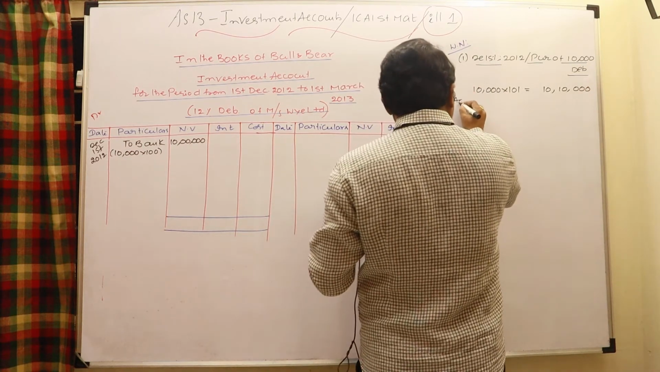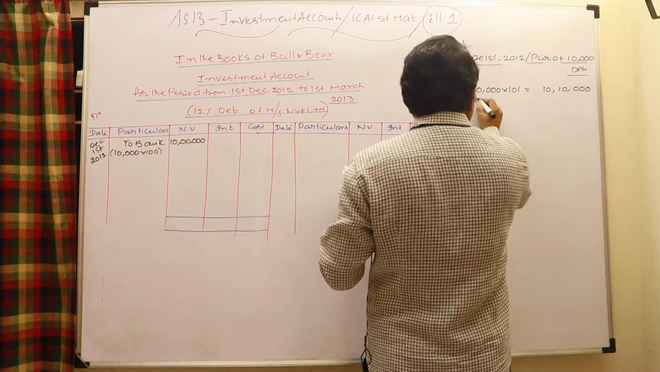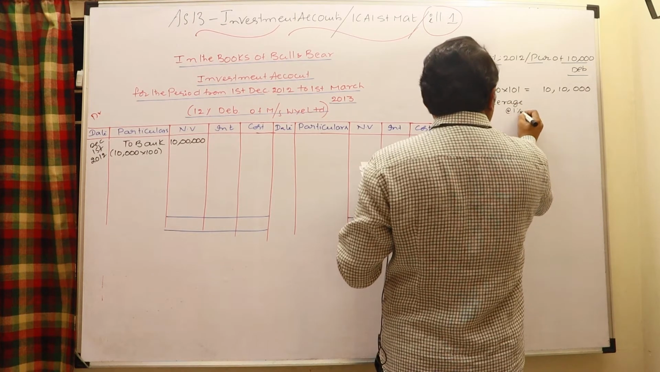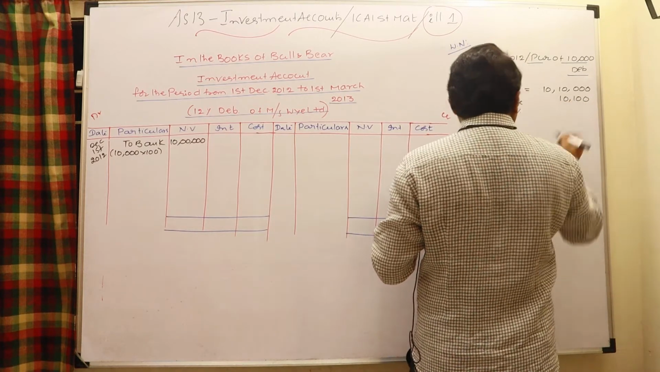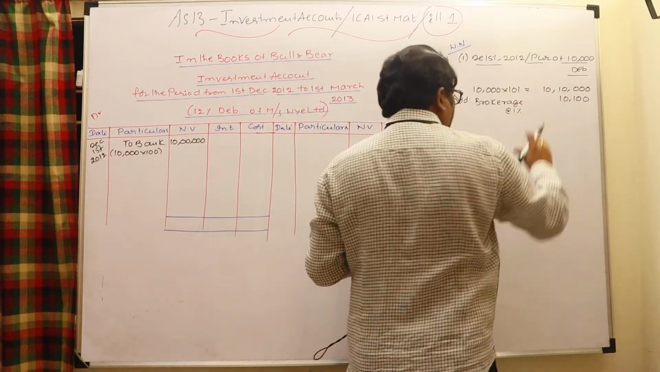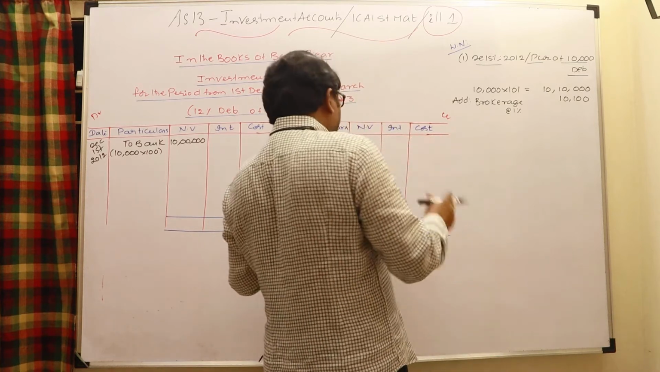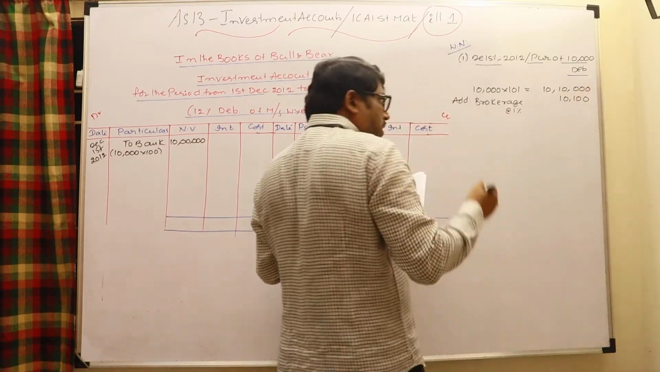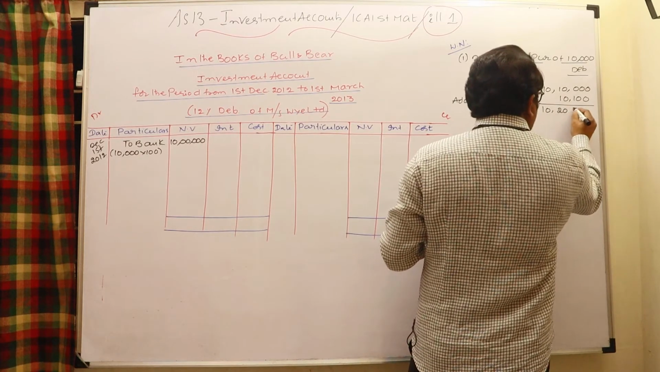And I said that brokerage should always be added while purchasing. The brokerage is 1%. Brokerage at the rate of 1% would be 10,100. Okay, so this is the amount I pay towards the purchase of 10,000 debentures in the market, and it is mentioned that it is cum interest, which means interest is also included in this particular price. Total here would be 10,20,100.